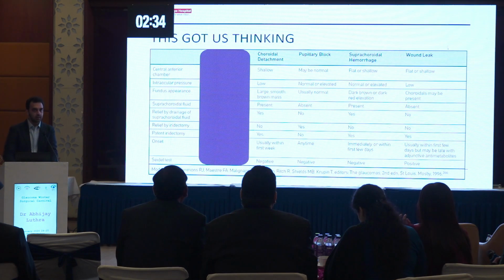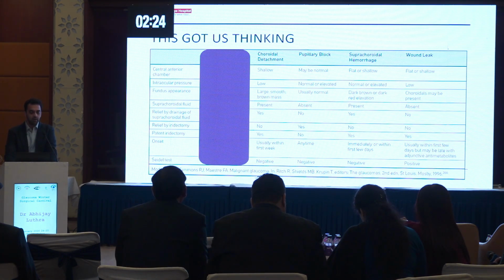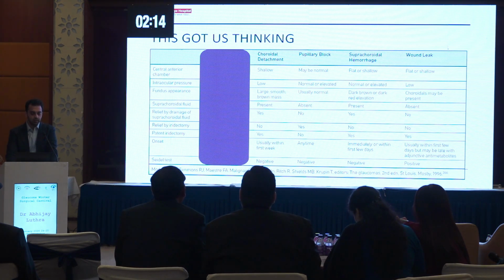So this got us thinking what could be the various differential diagnoses for this patient. A choroidal detachment seemed unlikely because the patient had high intraocular pressures and fundus evaluation was normal. A pupillary block could not be there since we already had a patent peripheral iridotomy. A suprachoroidal hemorrhage was also ruled out by good dilated fundus evaluation, and a wound leak would have presented with a low intraocular pressure, so that was also ruled out.